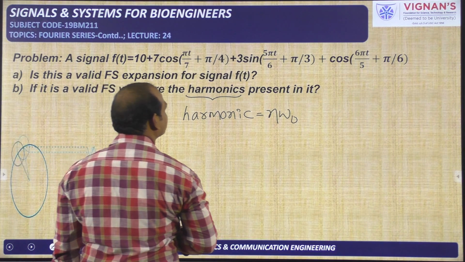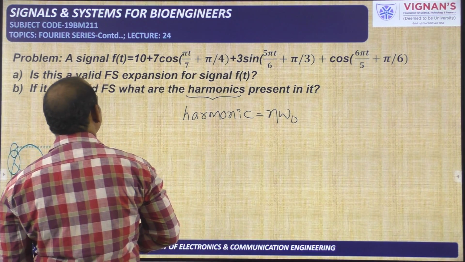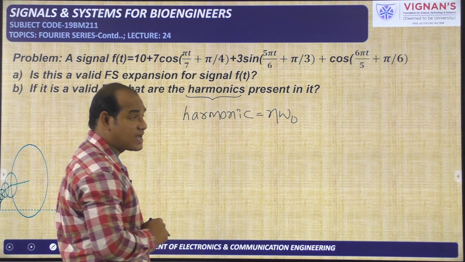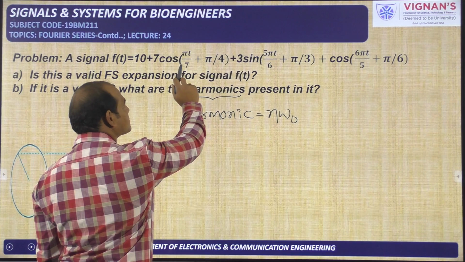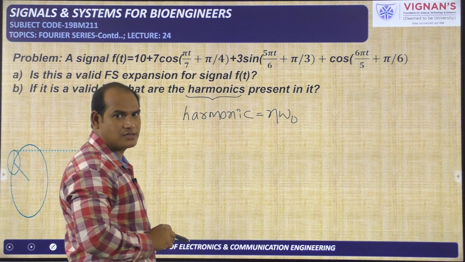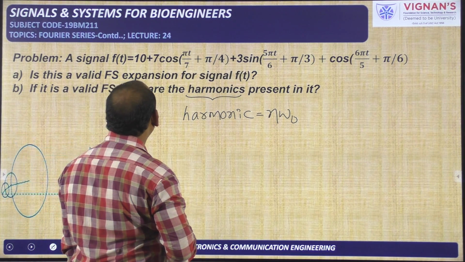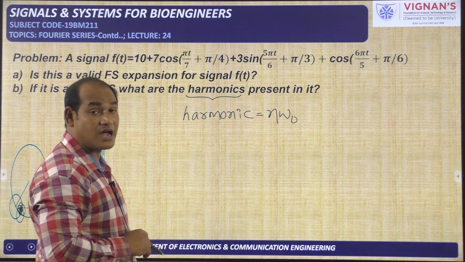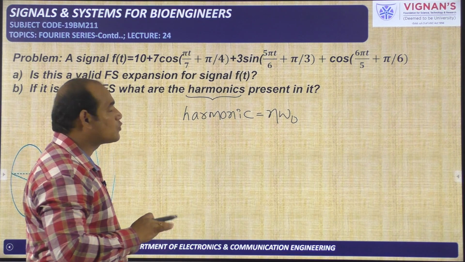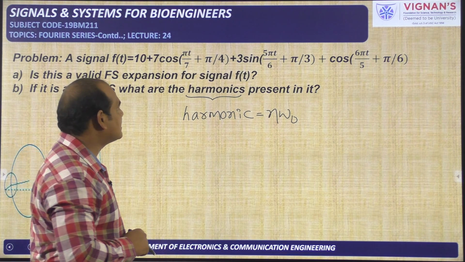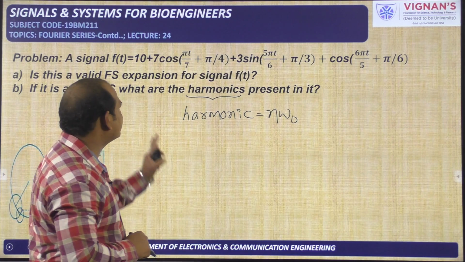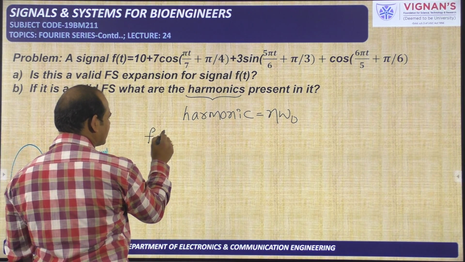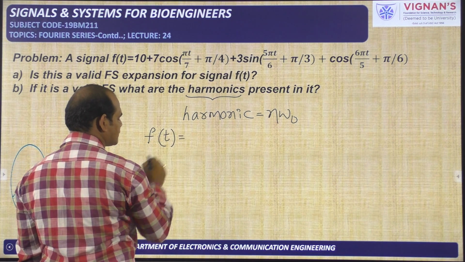Valid Fourier series means, by seeing this one we can tell whether the expansion is given in the trigonometric Fourier series, because f of t is written in terms of cosine functions and sine functions. So we can get the idea that the given f of t is related to the trigonometric Fourier series, not the exponential Fourier series or cosinusoidal Fourier series. That is the information we can get by seeing the problem itself. So now I am writing the trigonometric Fourier series general expression.